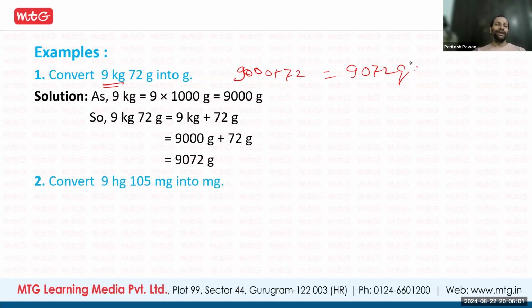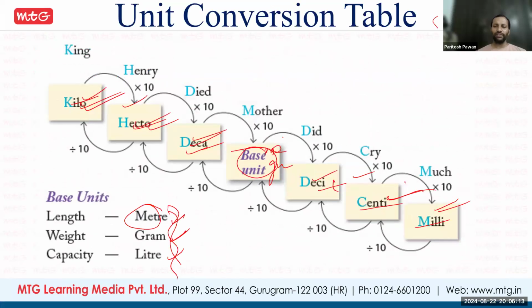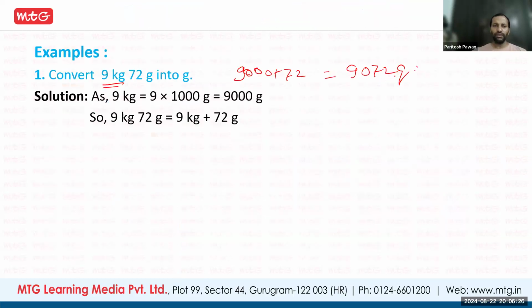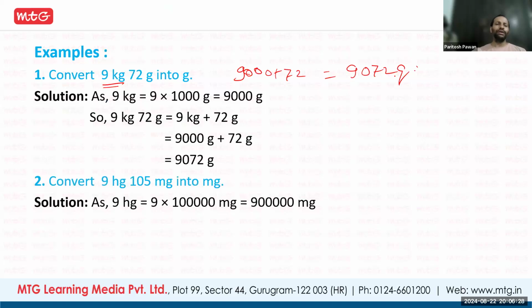Convert 9 hectogram 105 milligram into milligram. So 9 hectogram. Here you check the positions of milligram and hectogram. What is the difference? You see 1, 2, 3, 4, 5, and 6. So 6 places there, so 1 and 5 zeros. This hectogram you convert into milligram.